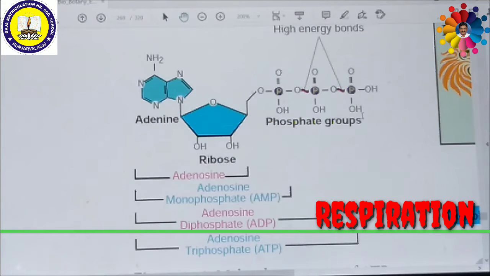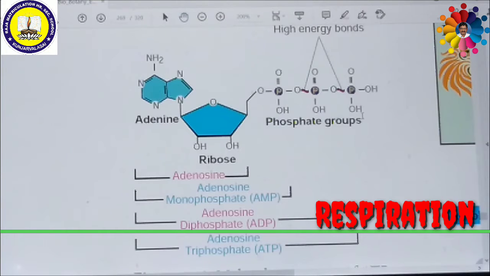Now we are going to see another important concept called redox reactions. Redox means both reduction and oxidation processes. What is reduction? If you remove an oxygen atom, and you are adding electrons or hydrogen, then this reaction is called reduction. What is oxidation? If you are adding oxygen or removing electrons and hydrogen, then this is called oxidation.